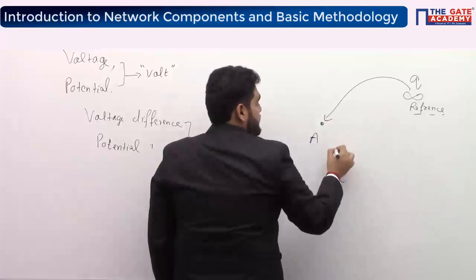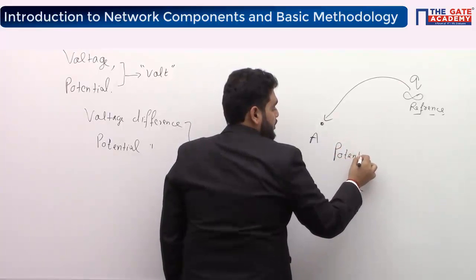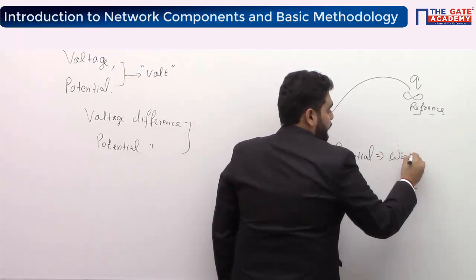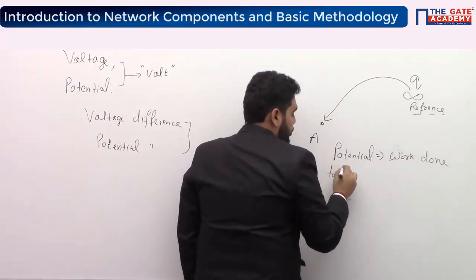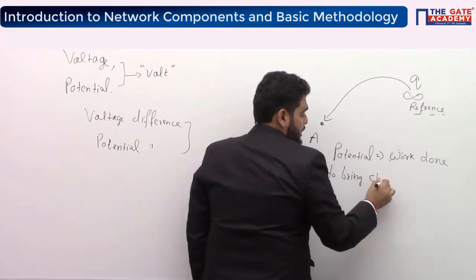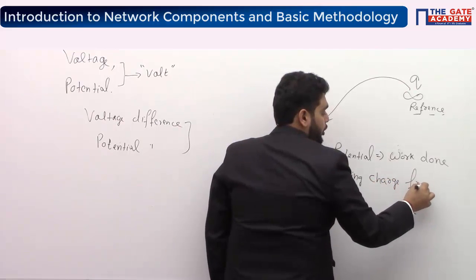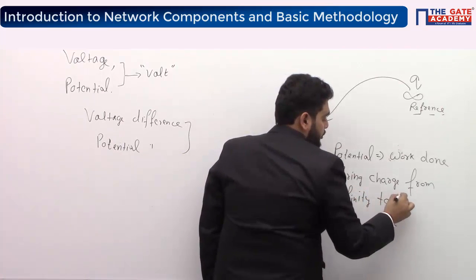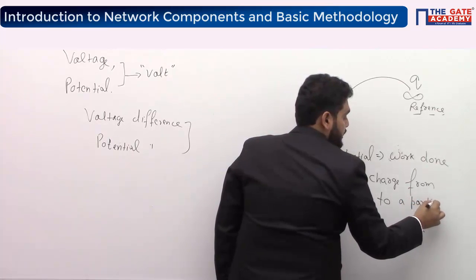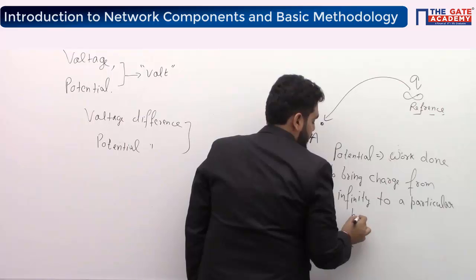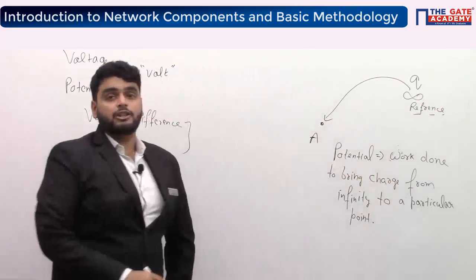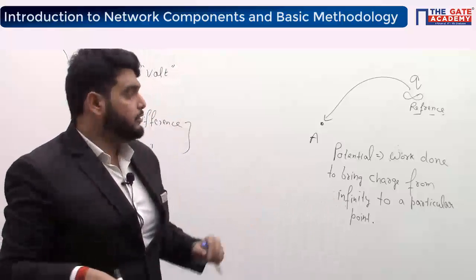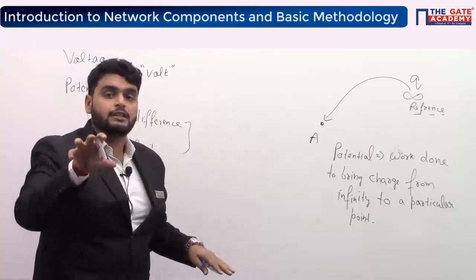So potential is the work done to bring a charge from infinity to a particular point. What is the potential? Potential is the work done to bring the charge from infinity, which is the reference, to a particular point. Now the question is, then what is the voltage?